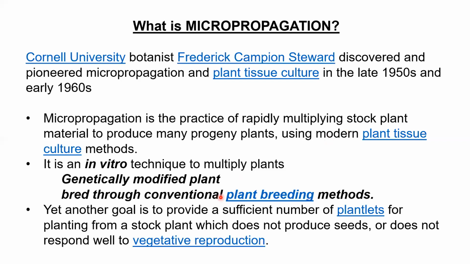Again, another goal is to provide a sufficient number of plantlets. It's the same thing, because we want to multiply vegetatively, and you actually overcome the problem of seeds, because not all plants produce seeds or can be grown from seeds, which is very difficult. Some plants give rise to small plantlets from their roots, and that's the only way they reproduce. That's the only way you can propagate them because they do not have seeds or their seeds do not grow. So micropropagation is the answer, because they respond well to vegetative reproduction.